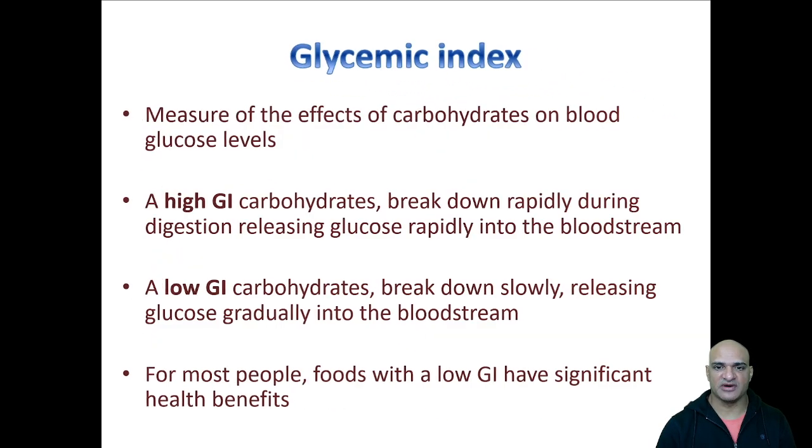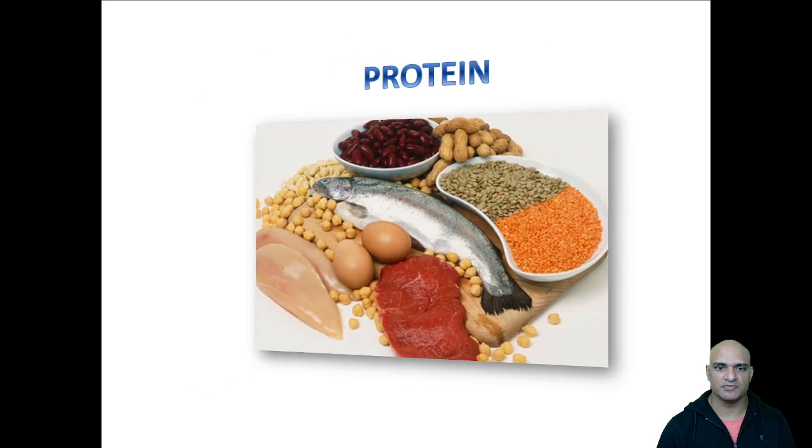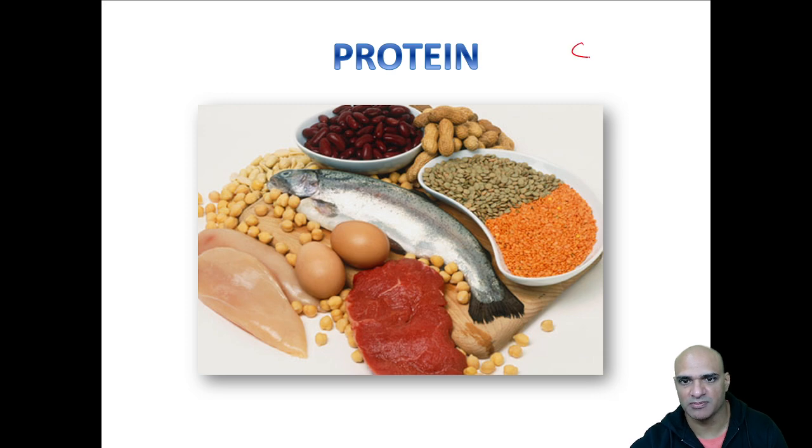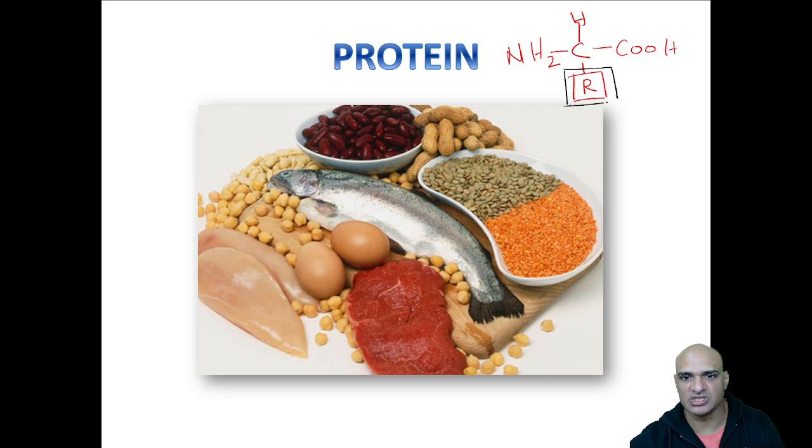Then we have the protein. Proteins are compounds which are made from carbon, hydrogen, and nitrogen. So we have an amine group, and depending on what I add here, it becomes a different amino acid.